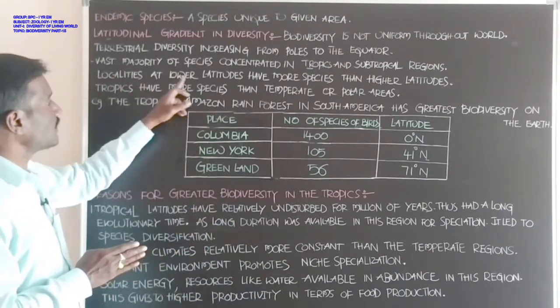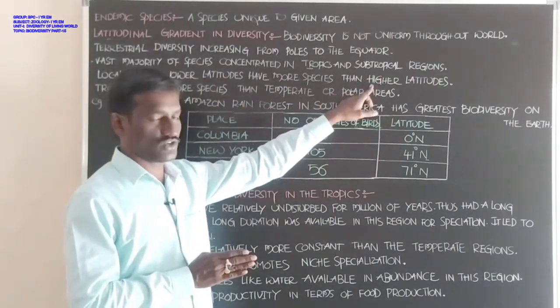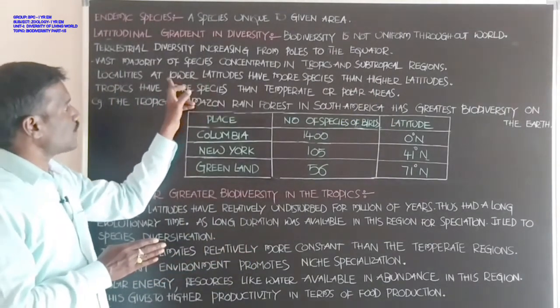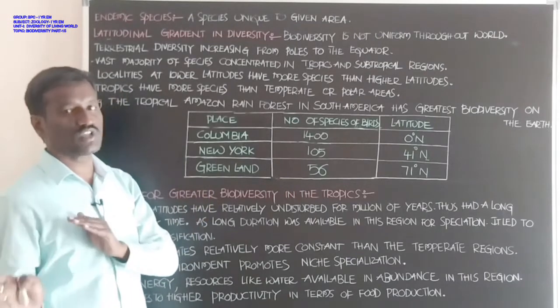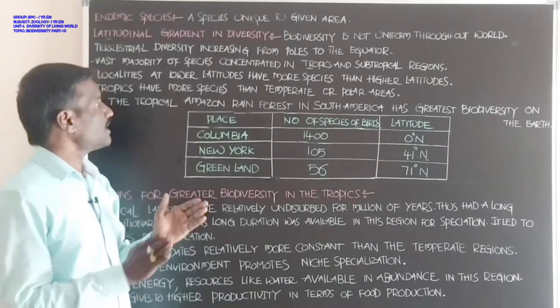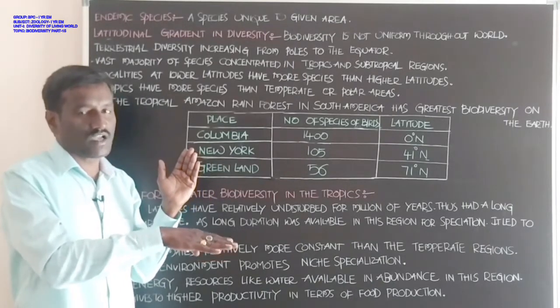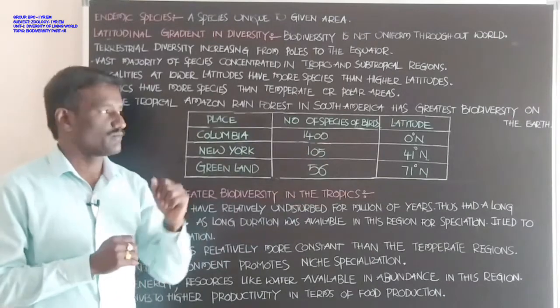Next, localities at lower latitudes have more species than higher latitudes. Students, lower latitudes are near the equator. Lower latitudes have much more biodiversity than higher latitudes.